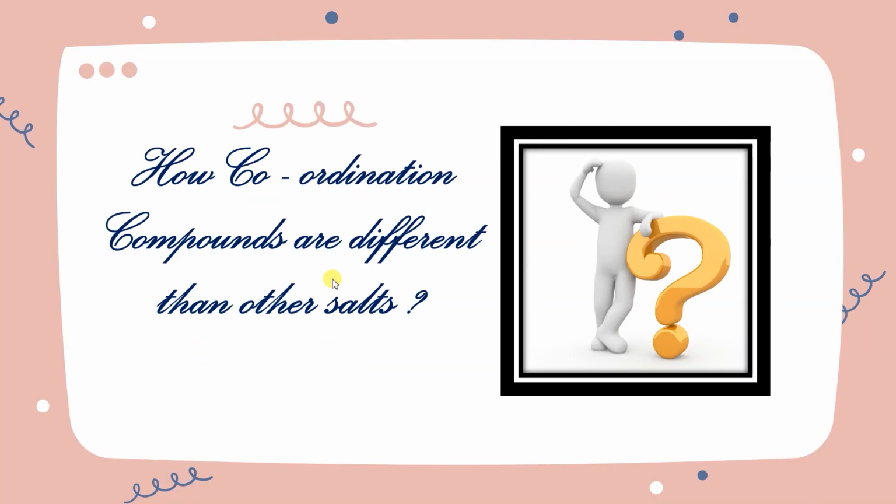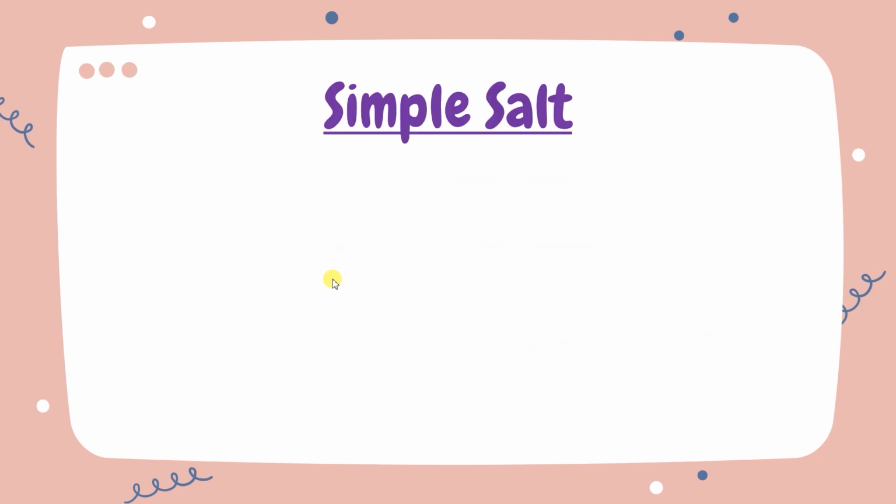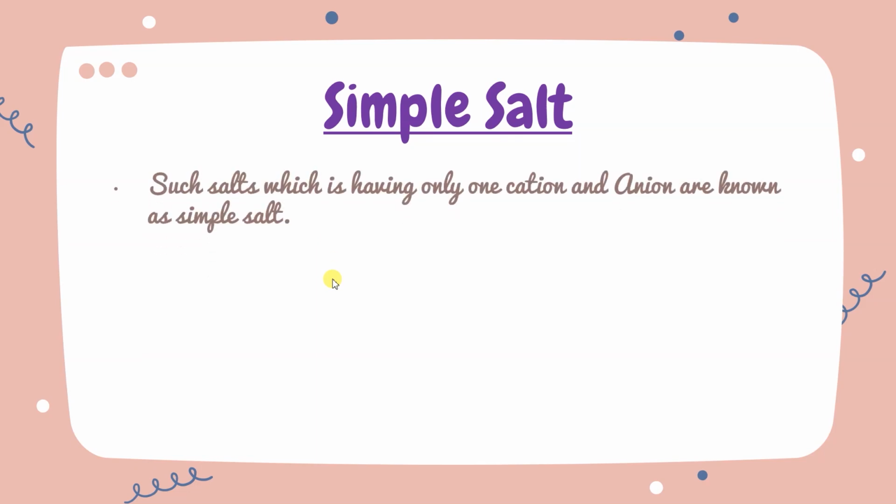This is how coordination compounds are different from salts. Why is that? What is the reason? Let me answer. Before knowing what a coordination compound is, we are supposed to understand simple salts and the other types. A simple salt is one which has only one cation and only one anion.